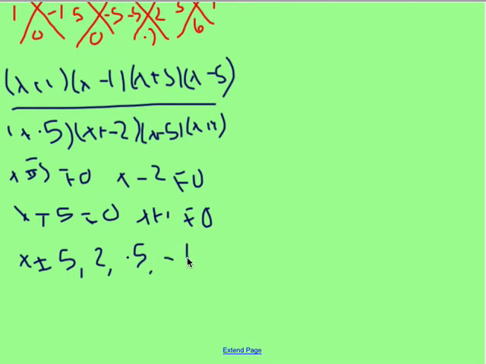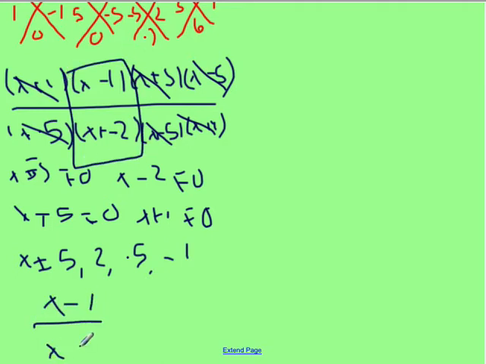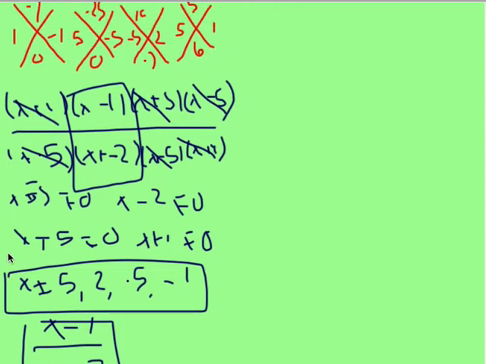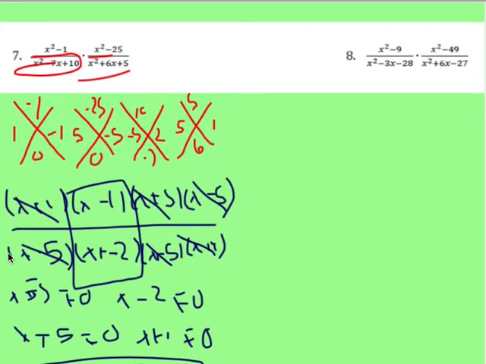So now you need to cancel those out. You can cancel your x minus 5s, cancel your x plus 5s, and cancel your x plus 1s. So then what you have left is x minus 1 divided by x minus 2. So there's your simplified rational expression, and there is number 7, your excluded values. So now we need to factor number 8.